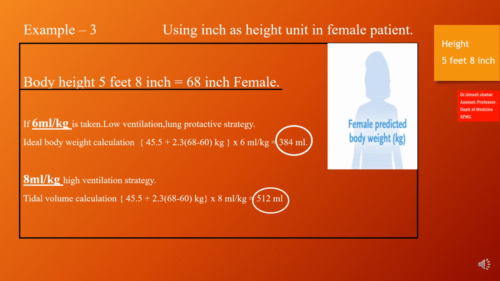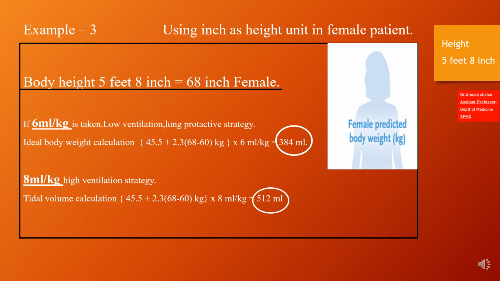Example 3: using inches height unit in a female patient. Body height 5 feet 8 inches equals 68 inches, female. If 6 milliliters per kg is taken, that is used in ARDS, low ventilation, lung protective strategy. Ideal body weight calculation: 68 minus 60, multiplied by 2.3, added with the value 45.5 in case of female, multiplied by desired tidal volume per kg, like 6 milliliters per kg, in this case equal to 384 ml.